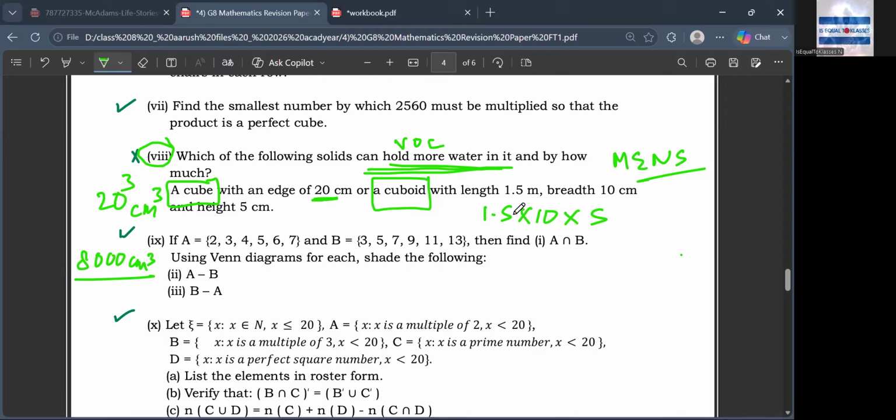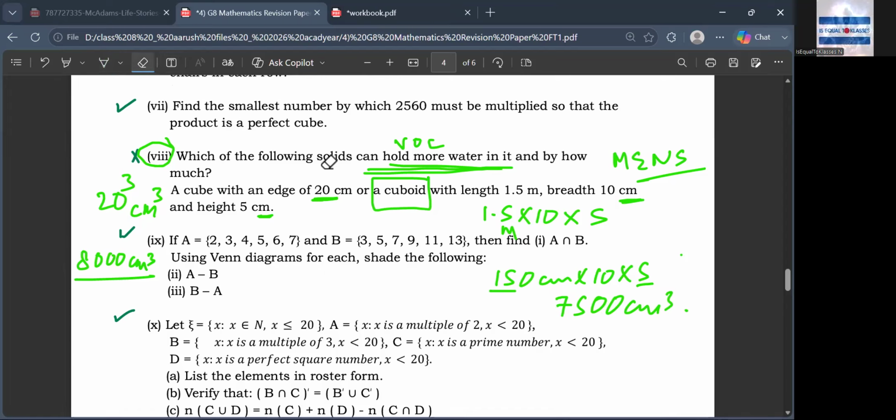But here what you need to understand is this is in meter, this is in centimeter, this is in centimeter. So you'll have to convert this meter into centimeter. This will be 150 centimeter into 10 into 5. So 15, 5 the 5, 5 the 25, 75, 00 centimeter cube. Have you understood? It'll be 750 and then into 10, 7,000.